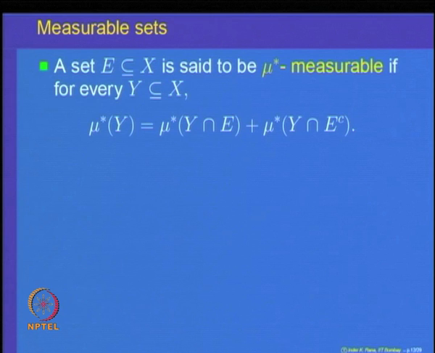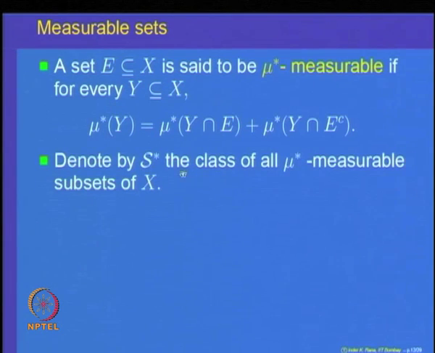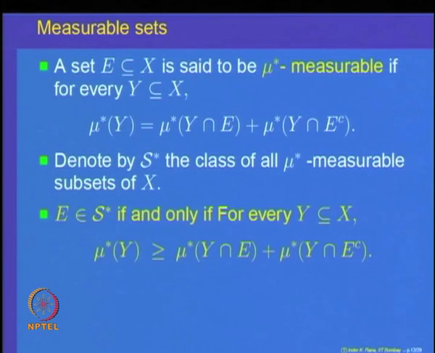Let us denote by S star the collection of all mu star measurable subsets. Whenever a set E satisfies this condition, we put it in this collection and call it S upper star, the collection of all mu star measurable subsets of X.